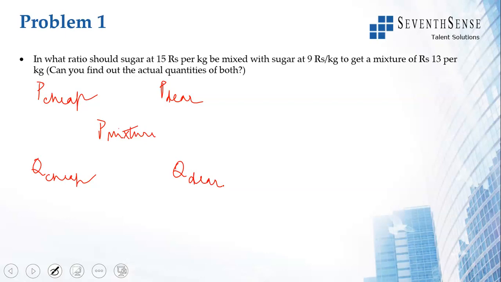So if you write, price of cheap is 9, price of dear is 15, price of mixture is 13. Here you subtract 13 from 15, you get 2. Quantity of cheap to be used in the ratio, right? Quantity of dear is 13 minus 9, 4.